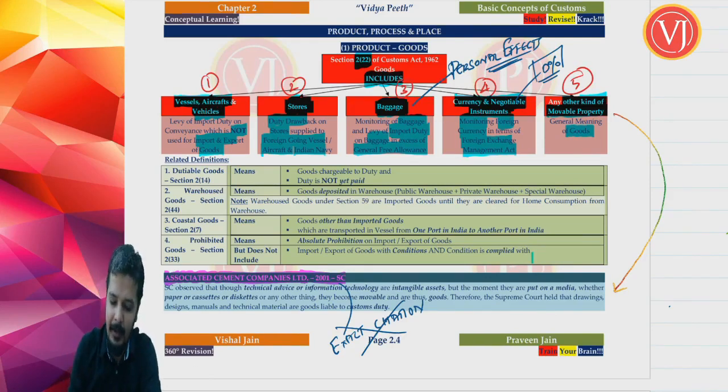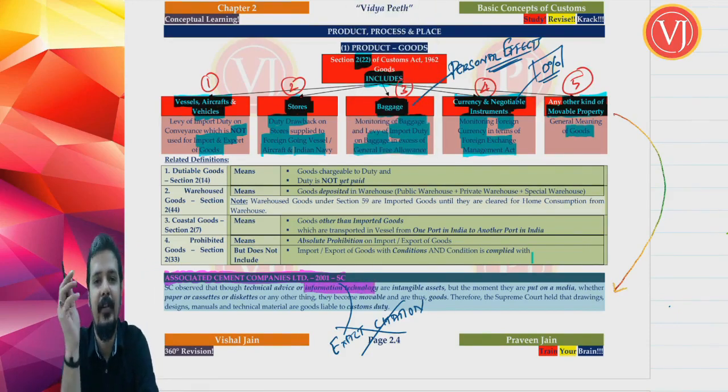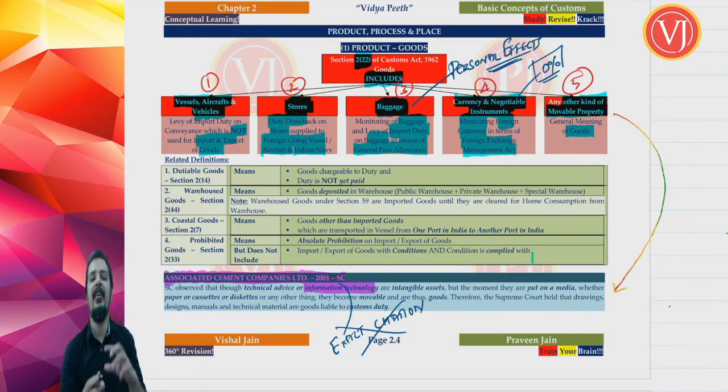Now an issue came up, whether when you are talking about this technical advice and information technology software, whether this information technology, that is your technical advice and information technology, can be called goods. You discuss that. I've specifically said when you talk about your intellectual property rights and information technology software, that they are goods. They are goods because they are mobile. Because they are mobile, they are goods. But transactions dealing with them are mostly supply of services.